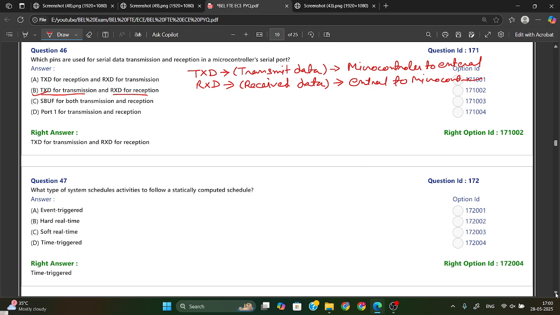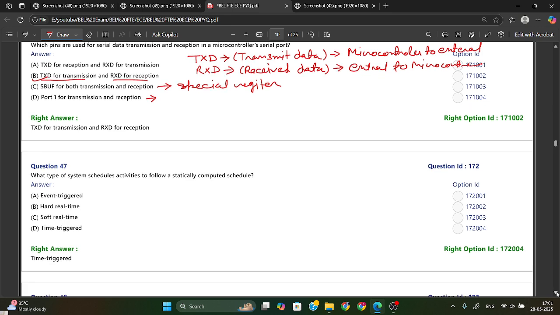Here they have given one more option, SBUF. SBUF is used for both transmission and reception, but SBUF is not a pin. It is a special register in the microcontroller. And port 1 is generally used for input output purposes. So from here option B is your right answer.